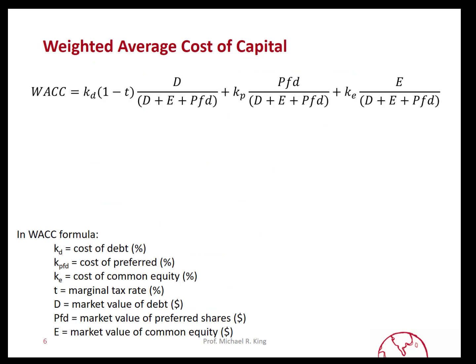So the formula may have three components if preferred shares are a permanent form of capital for the company. Many companies don't have preferred shares, so often we just see two components, debt plus equity, where equity here is common equity.